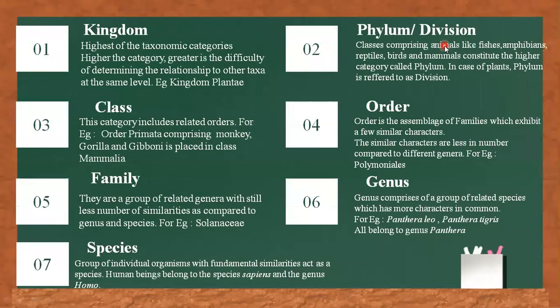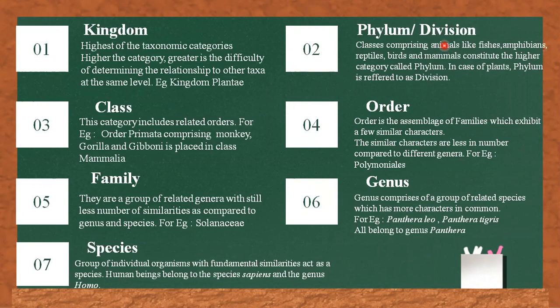Now let us talk about all these categories in detail, starting from top. All animals belonging to various phylum are assigned to the highest category, that is the kingdom. It is the highest category that is represented in taxonomical categories.